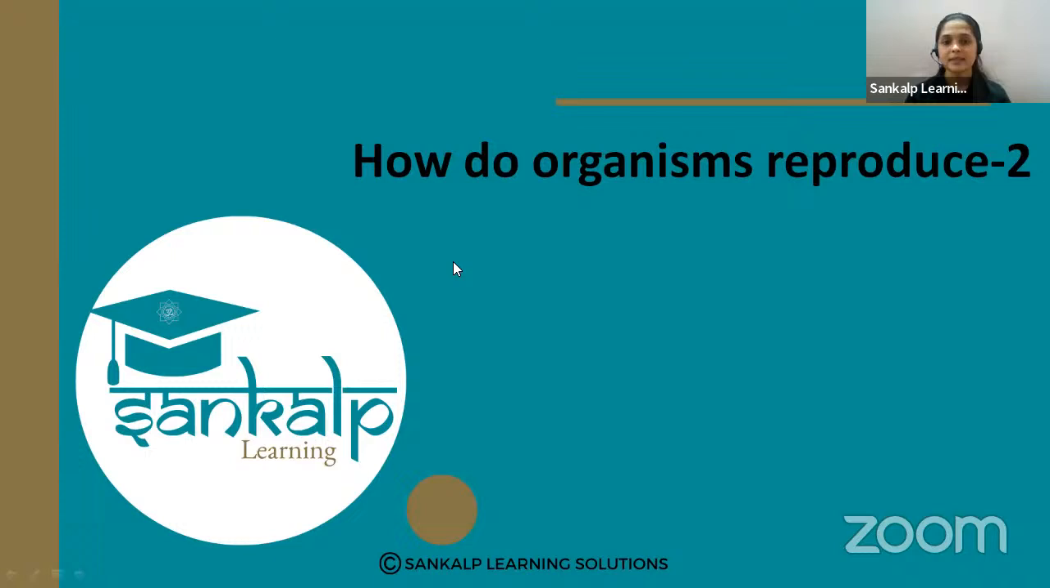Today we are discussing the chapter How Do Organisms Reproduce. This is the second part of this chapter. We have already started it and discussed some one-mark questions and multiple choice questions in the last class. Today we are discussing some short answer questions and some long answer questions. I hope all are ready to listen to the class.